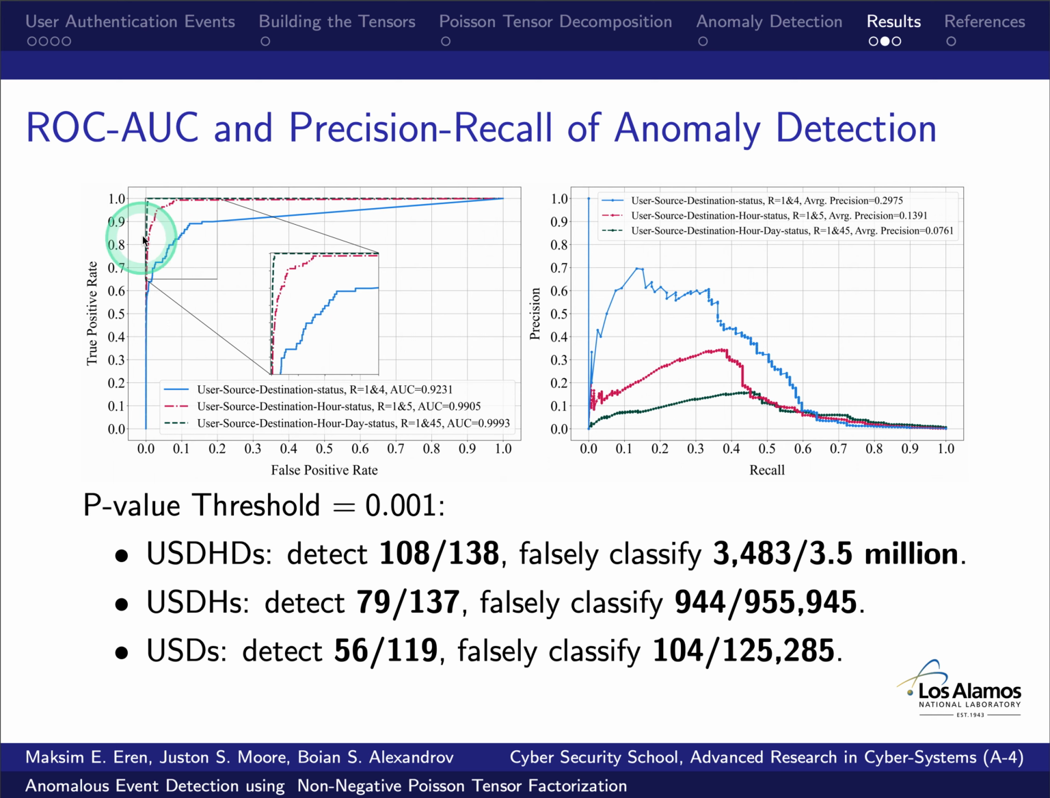If you look at the ROC curve here of our results, we are able to detect up to 0.993 AUC score, and precision recall is overall low for each of the 3 tensors. That is because we have a very high class imbalance. For example, with a p-value threshold of 0.001, we can detect almost all, 108 out of 138 anomalies, but it will falsely classify 3.5 thousand out of 3.5 million. And for the tensor with 4 dimensions, we're able to take 56. It will have a lower false positive rate of 104.